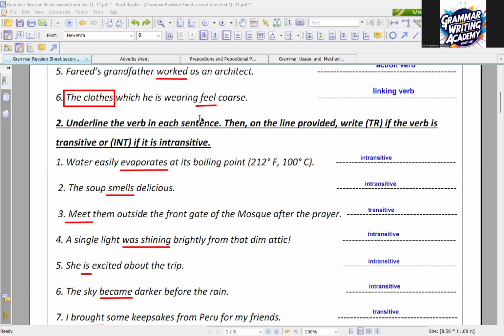In the second one, we have to work with the verb again. This time we have to mention whether the verb is a transitive verb or an intransitive verb. I mentioned before that a linking verb is an intransitive verb. With an action verb, you have to stop a little bit and ask yourself, does this action verb have an object? If it has an object, it will be a transitive verb. If it doesn't have an object, it will be an intransitive verb, and it will be followed in most cases by either an adverb or a prepositional phrase.